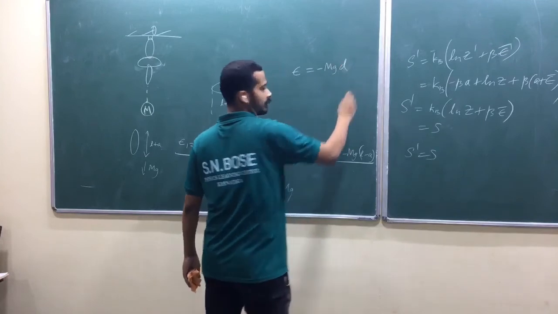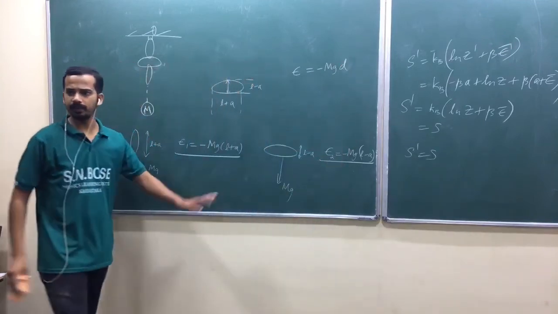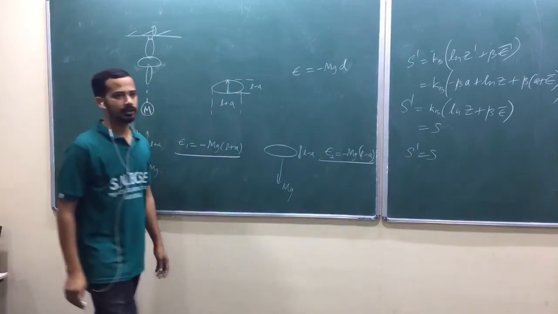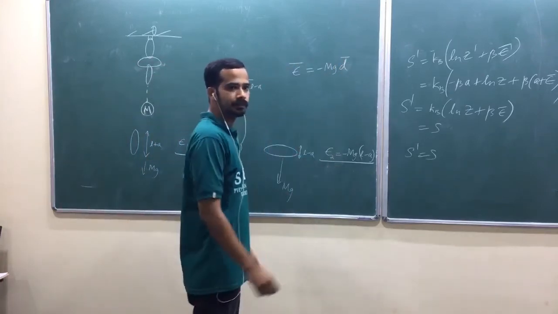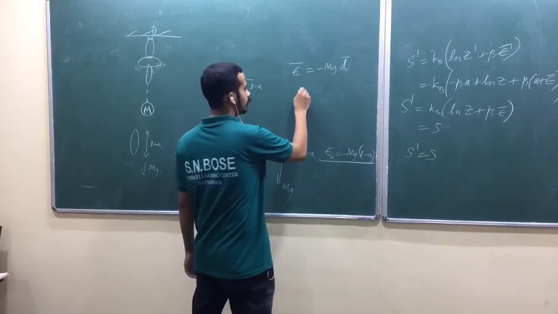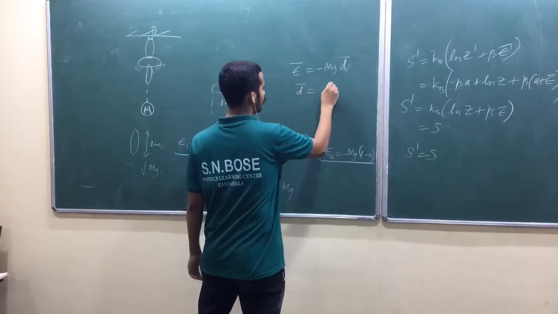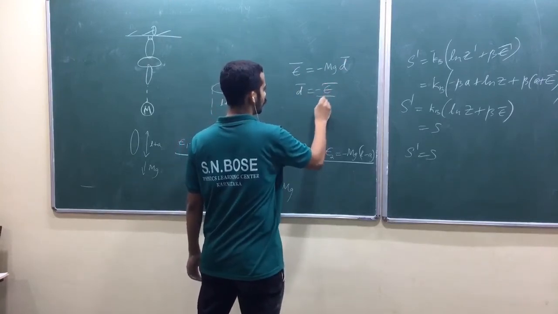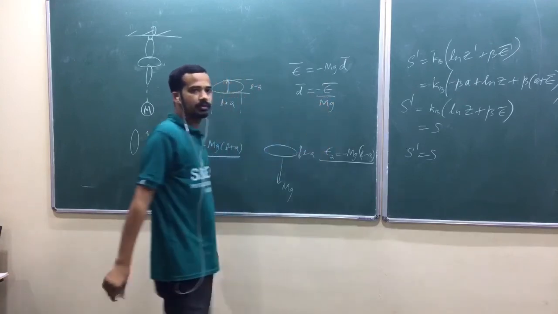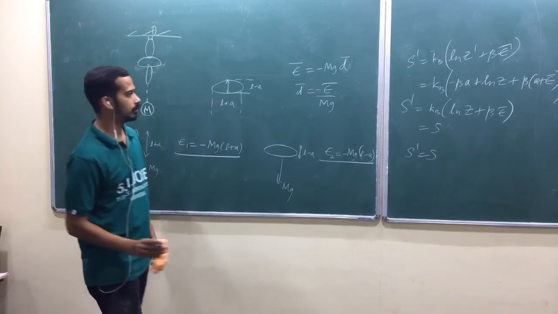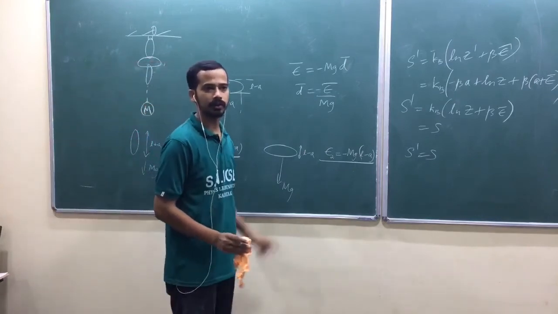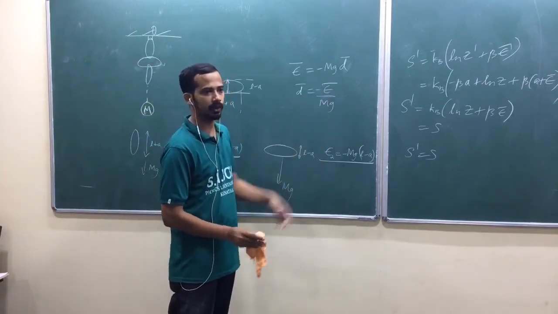Let me write d, either L plus a or L minus a, am I right? If you take this average, you will get this average. Am I right? So this d average is equal to E average divided by m into g. That's for one link, isn't it? That's for one link. I have taken small e.